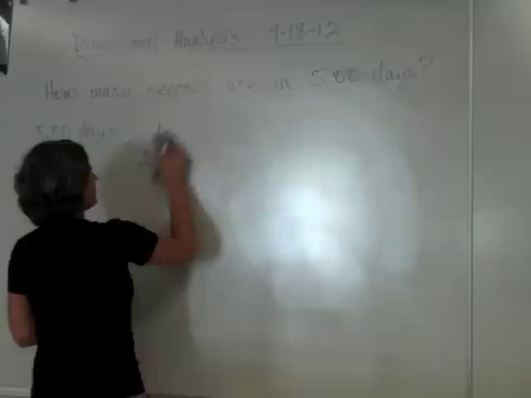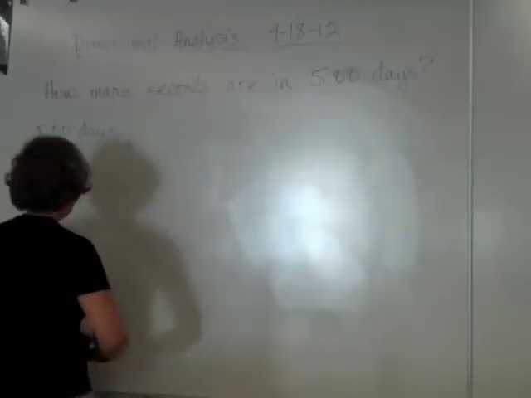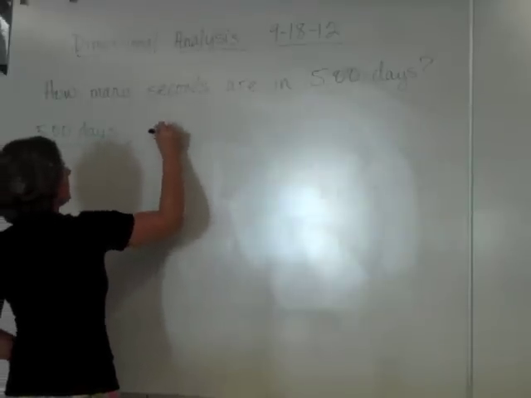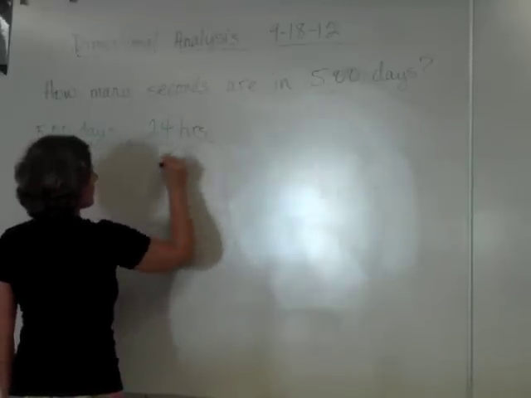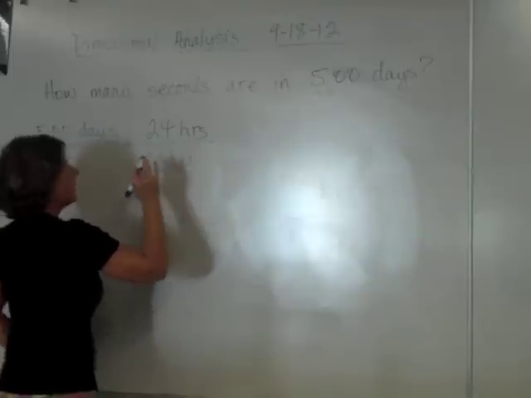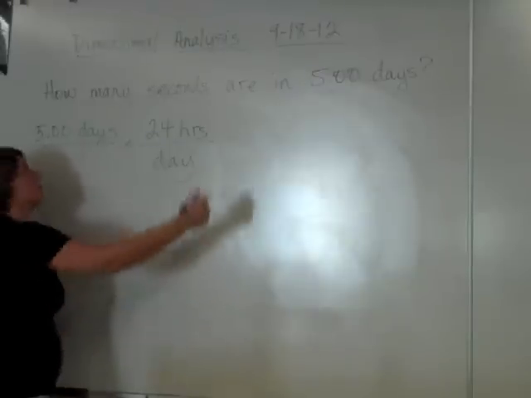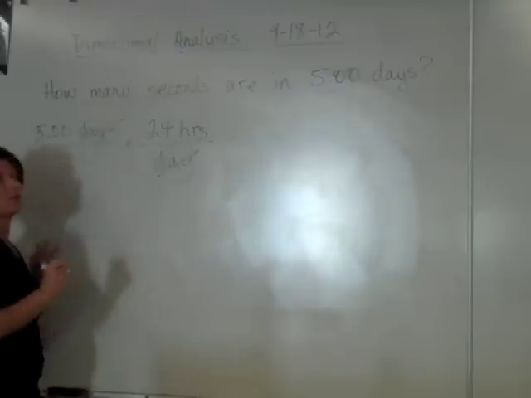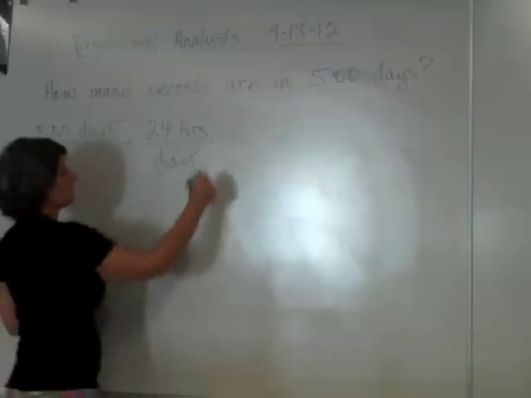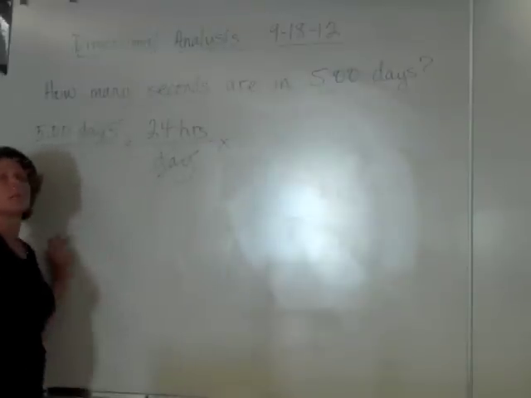So, 24 hours per day. Now I know I have it set up correctly. How do I know? Because my units will cancel. I'm going to go to minutes per hour.